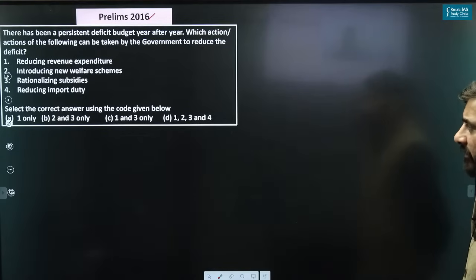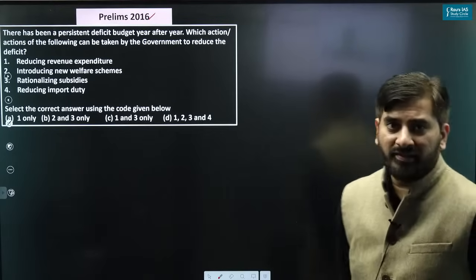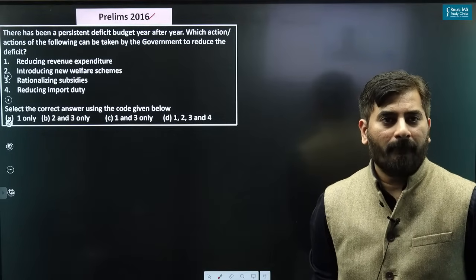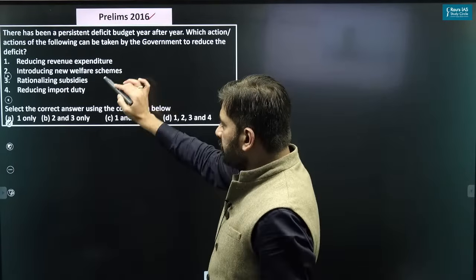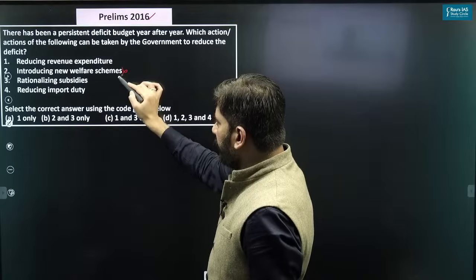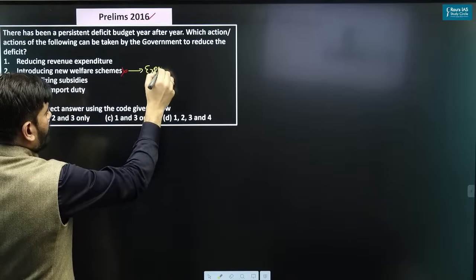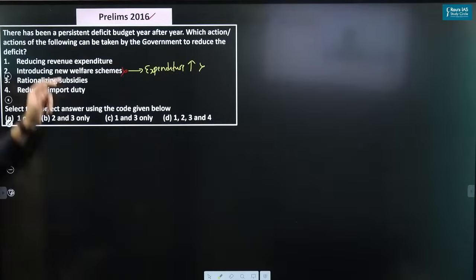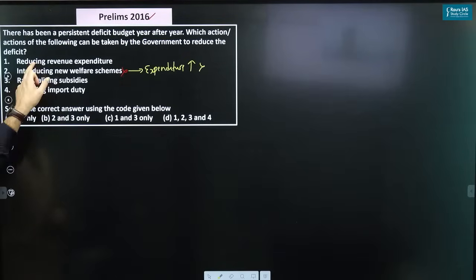There has been persistent deficit budget year after year. Which action can be taken by the government to reduce the deficit? We should not introduce new welfare schemes, because if you introduce new welfare schemes, expenditure will increase, and this is not something that we should do to reduce our deficit.